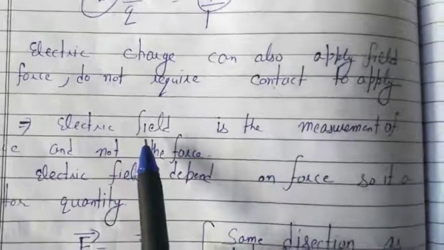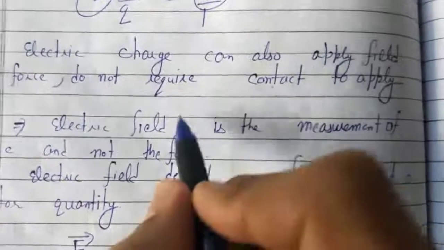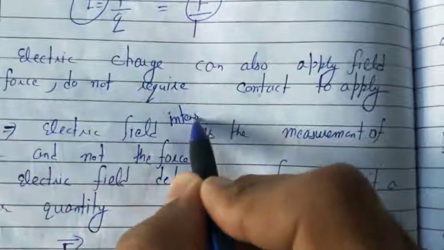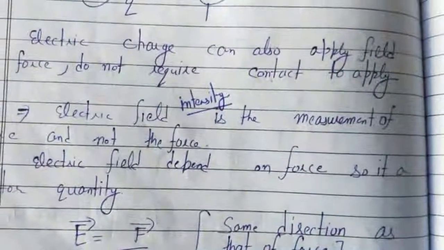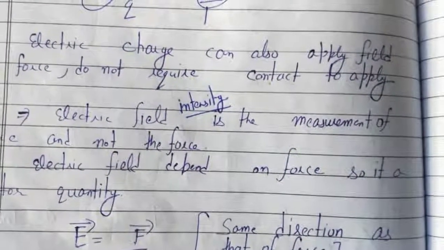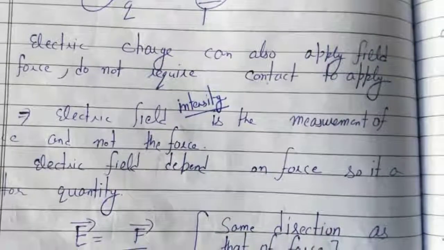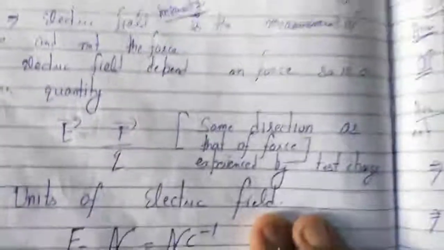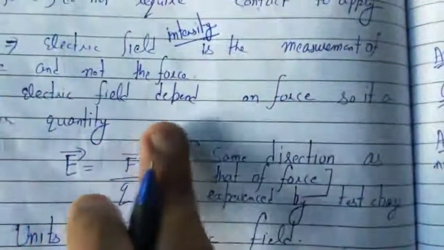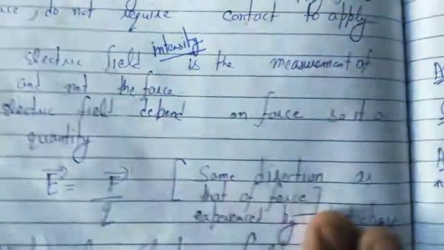That means electric field intensity is the measurement of force. If electric field intensity is high, the force acting on the test charge will be high. If electric field intensity is low, the force acting on the test charge will be low. So electric field intensity depends on force, and force is a vector quantity.